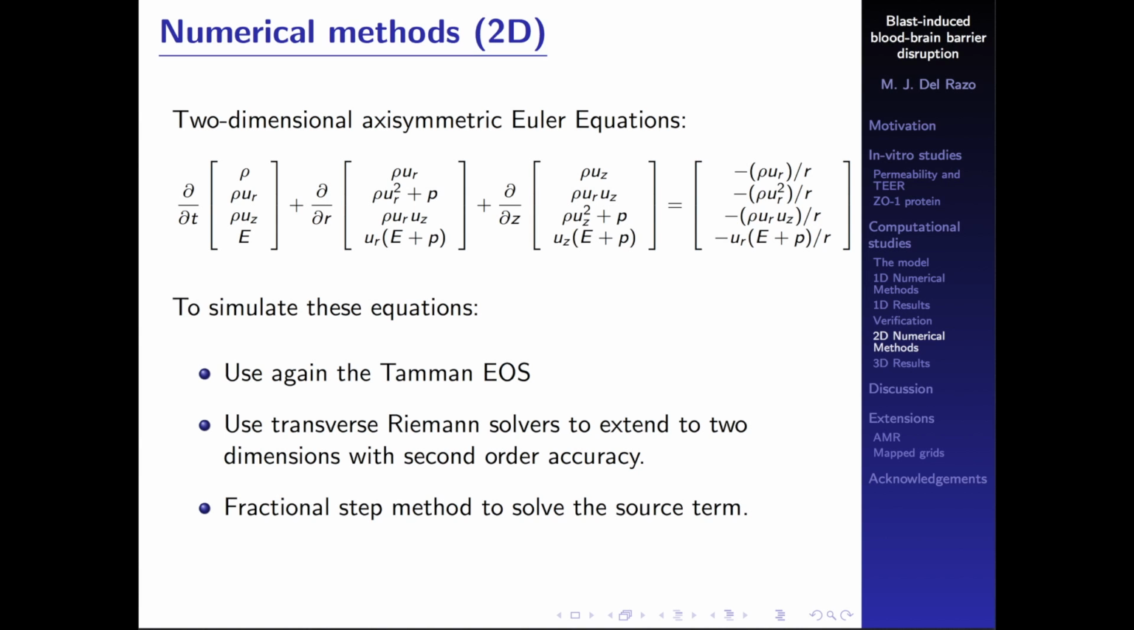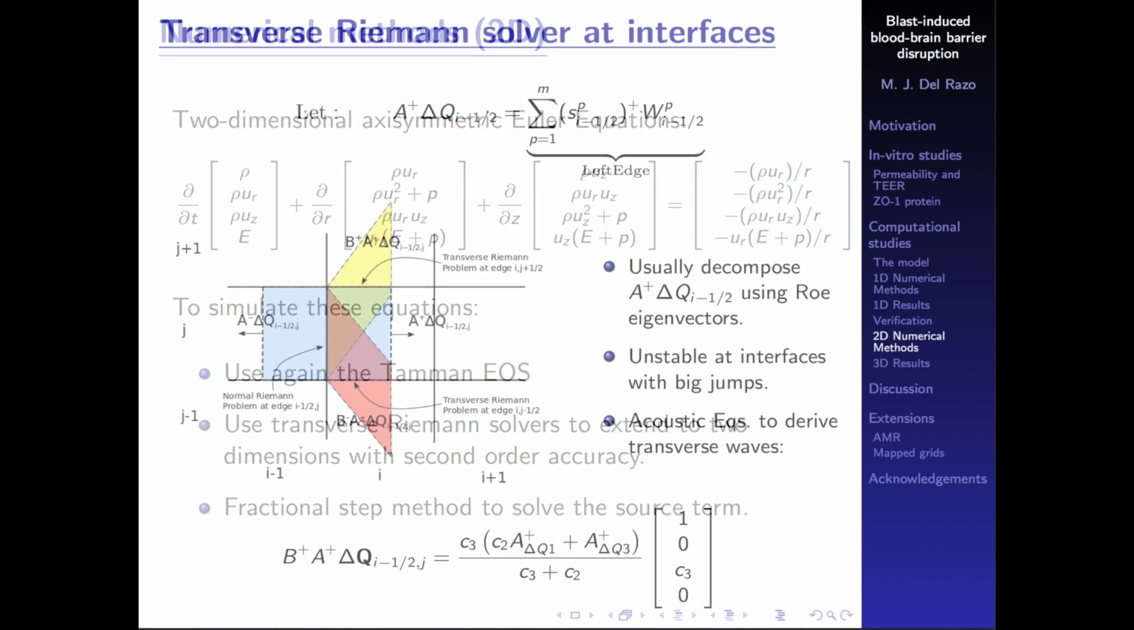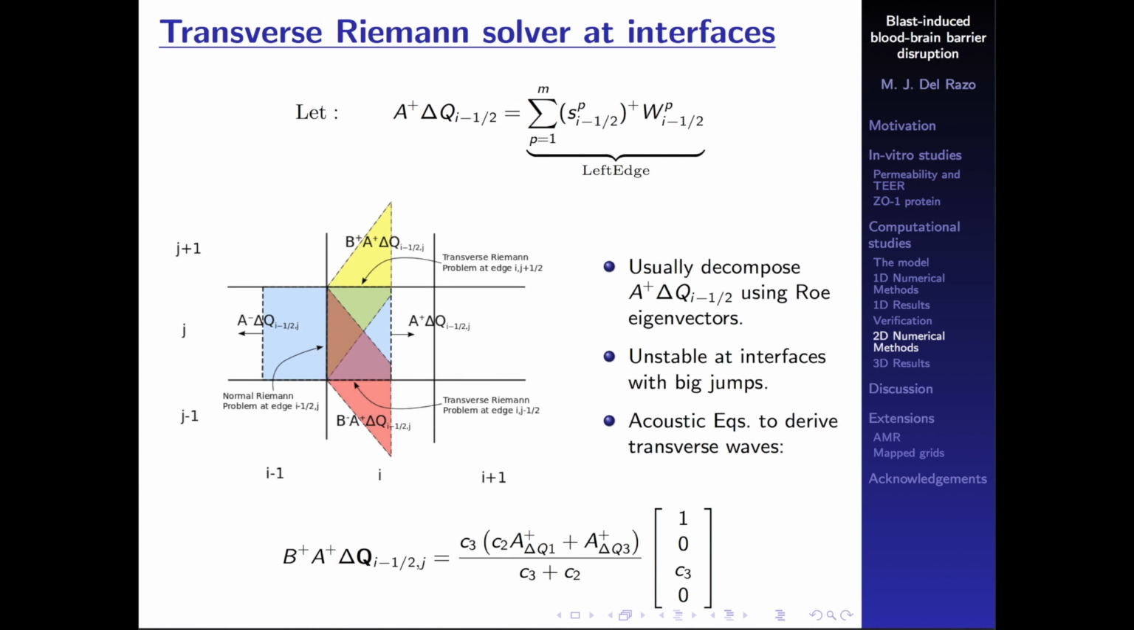Okay, so to simulate these equations, we're again going to use the Tammann equation of state to model the interface. In order to do a two-dimensional numerical method with second-order accuracy, we're going to include transverse Riemann solvers. And in order to solve for the source term, we're going to do a fractional step method. The transverse Riemann solver is also going to be a problem because of this big jump across the interfaces.